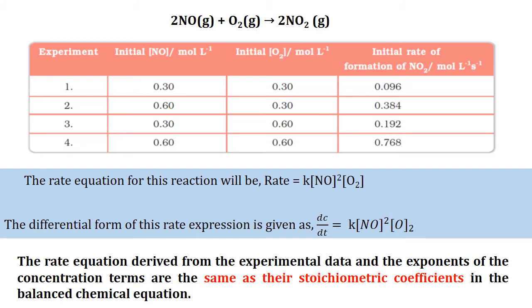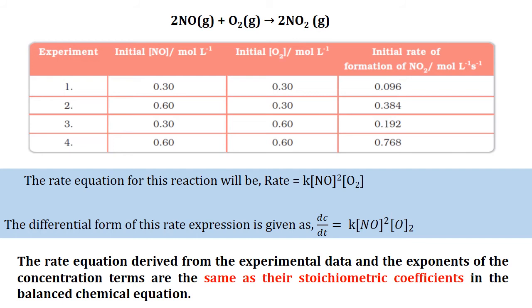This exponent value is obtained by the sensitiveness of that particular reactant in the formation of the product. So the rate equation is derived from the experimental data, and the exponents of the concentrations here in this particular reaction are the same as their stoichiometric coefficients in the balanced chemical equation.